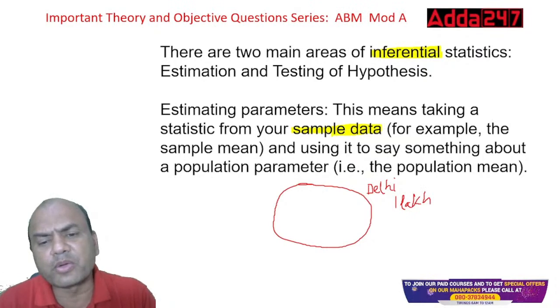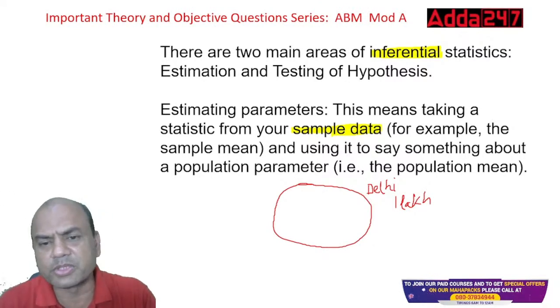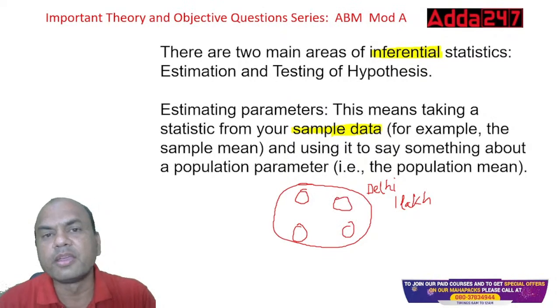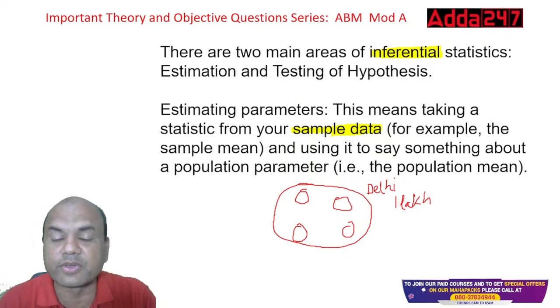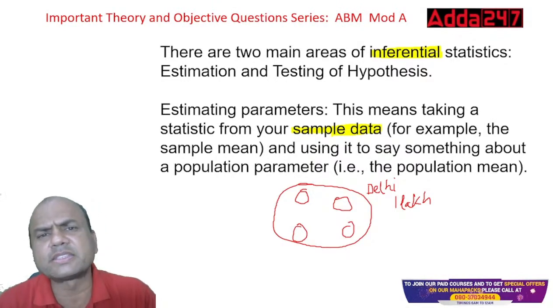Will I be able to survey 1 lakh people? Not possible. So I'll take samples from the four corners of Delhi and find out whatever I require. Suppose I require the average salary of Delhi.